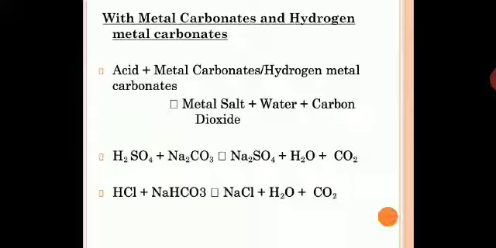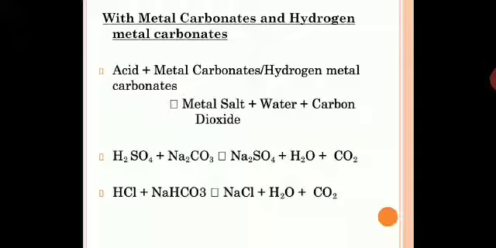Now here we will discuss a general equation: acid plus metal carbonates or hydrogen metal carbonates. Anyone you can put over there and you can find the reaction. It will give you metal salt plus water plus carbon dioxide. This is a general equation. You can put your own examples of acid and metal carbonates and bicarbonates, and this will guide you to get the products.